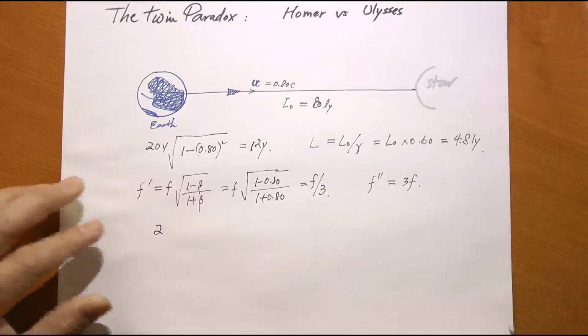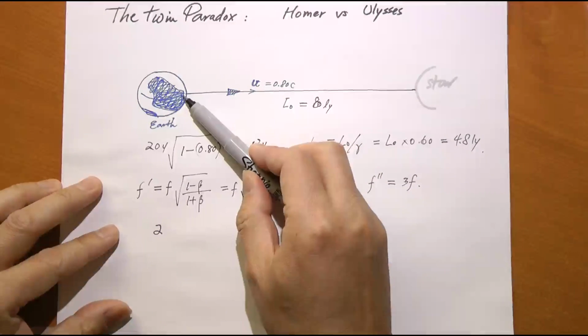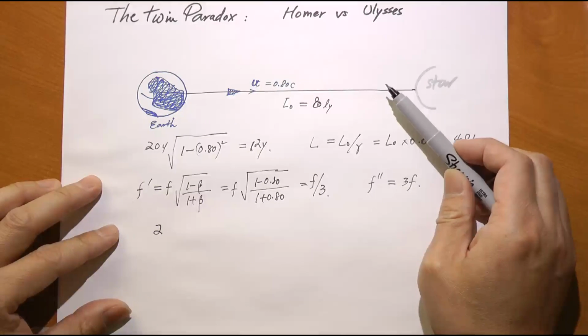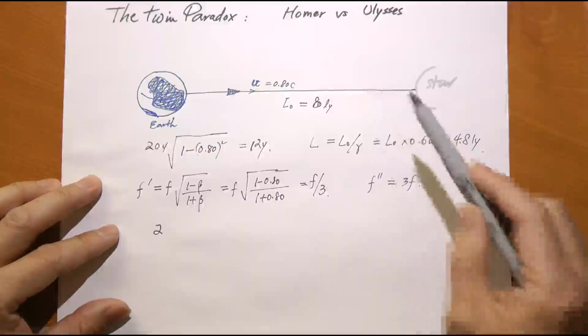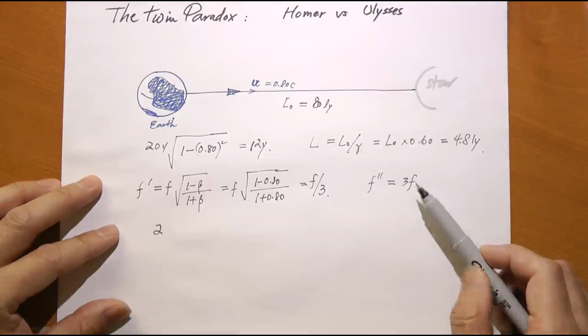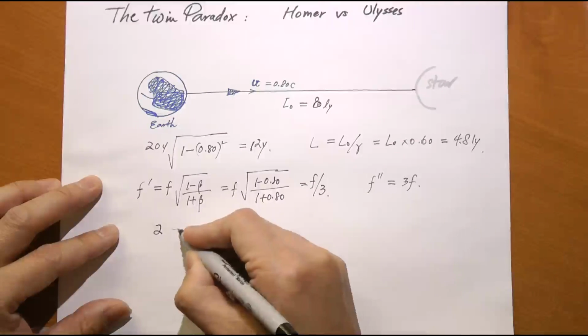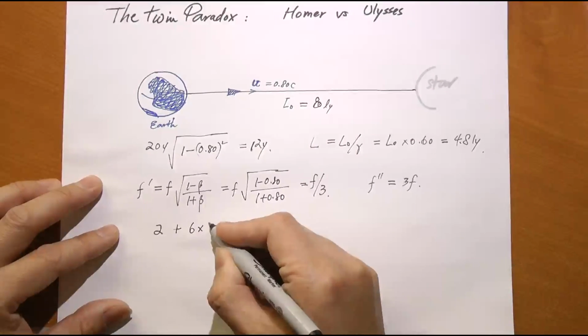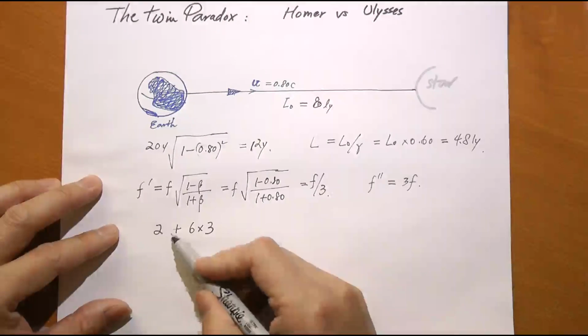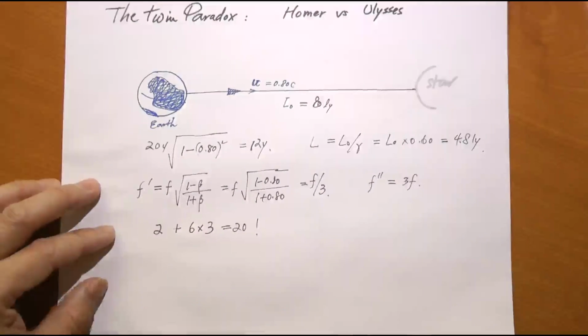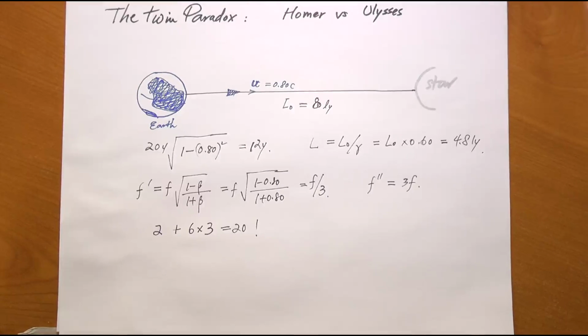Now, he makes his way back. As he makes it back, he is facing the source. He is moving towards the source. So immediately he receives a higher frequency. What is that high frequency? The high frequency is 3 signals per year. And remember, he spent 6 years going from here to there. So during that 6 years, he must have received a total of 6 years times 3 signals per year. That's 18 signals. What is 2 plus 6 times 3? That is 20. So indeed, Ulysses received 20 signals from Homer. So he has to agree with Homer, and that is Homer has aged 20 years.